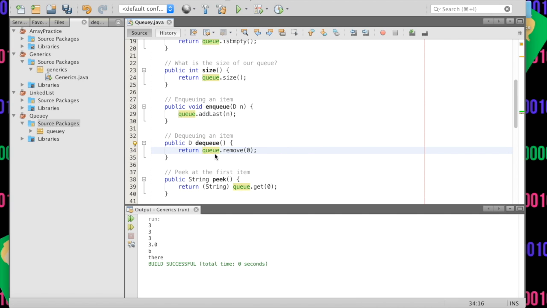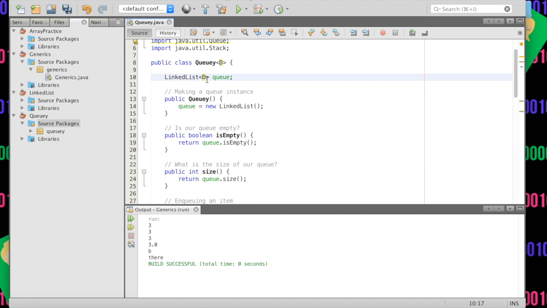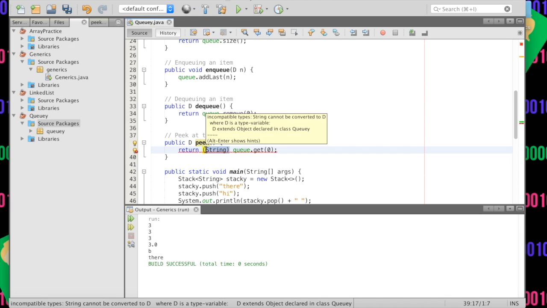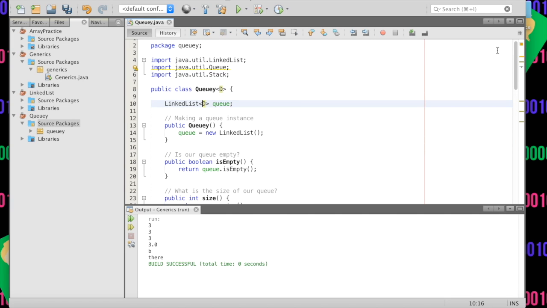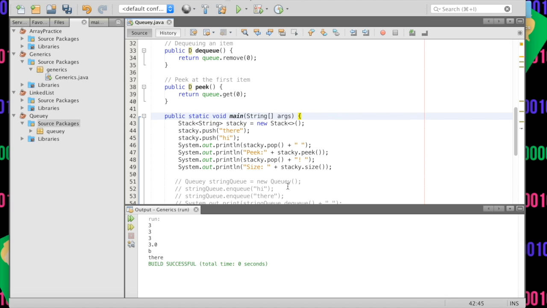And what's great about this is that when we dequeue, we know it's going to be of type D because anything that we enqueued was of type D. And so we can get rid of this casting. And the reason that this is going to work is because up here we guarantee with these arrow brackets that everything inside of this linked list is going to be of type D. So when we remove things, we know it has to be of type D because that's the only thing our list can hold. And same for peek, we don't have to do the casting because we declared it up here in our linked list. And everything we enqueue also as well. And so here is all of our things and we can run it and everything is going to work.